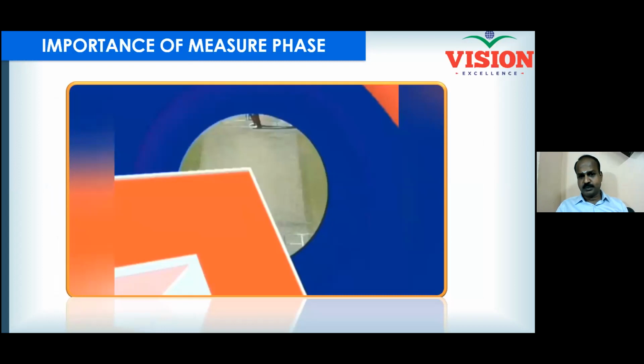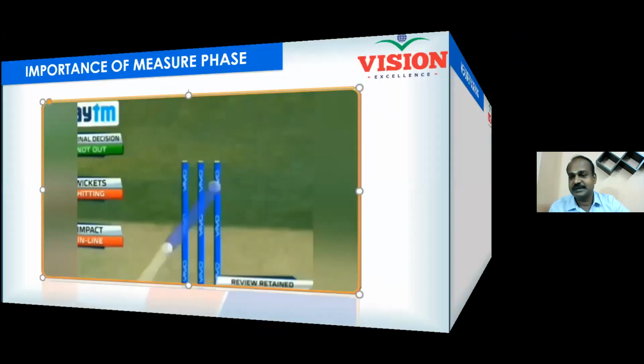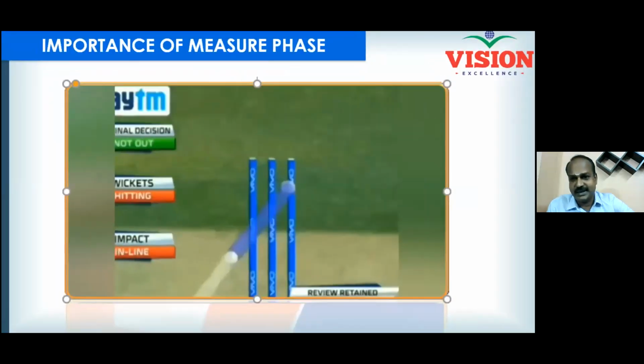And now I will play a video and ask a few questions at the end of the video. Now I have selected a particular frame from the video. Do you see the ball traveling and then hitting the stumps? You see a white color line. You also see a blue color line. Can somebody tell me why two different colors are used here?